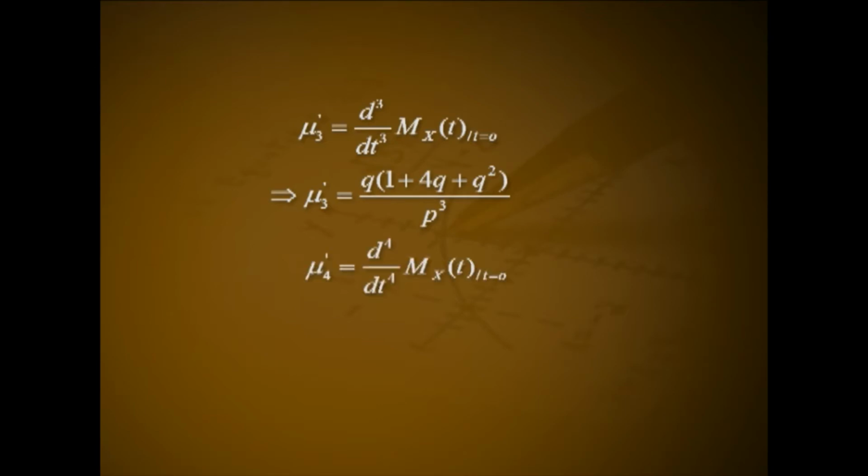where 0 less than Q e raised to t less than 1. Mu 3 dash equal to d cube divided by dt cube of M x of t at t equal to 0. This implies mu 3 dash equal to Q into (1 plus 4Q plus Q square) all divided by P cube. Mu 4 dash equal to d raised to 4 by dt raised to 4 of M x of t at t equal to 0. This implies mu 4 dash equal to Q into (1 plus 11Q plus 11Q square plus Q cube) divided by P raised to 4.